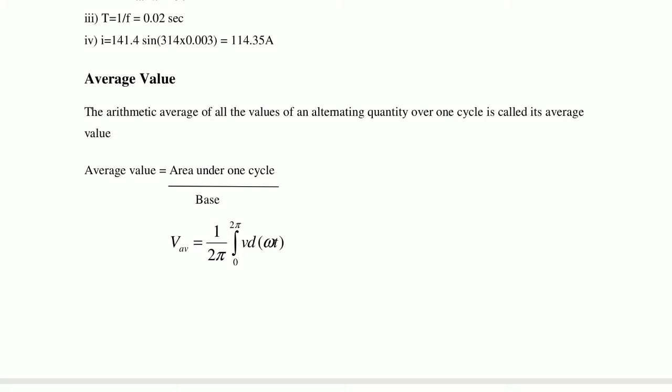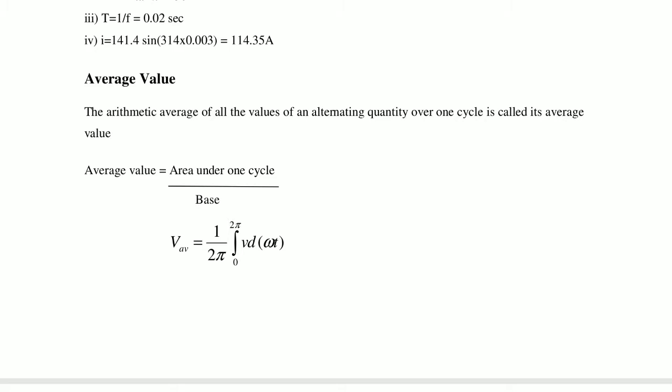Why? If you touch the supply, you get a shock. So there is some value of voltage, so we need not go for 0 value; we have to calculate in another way. So average value is calculated in a different way.